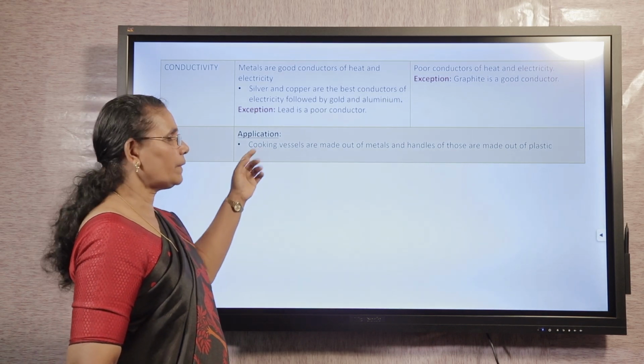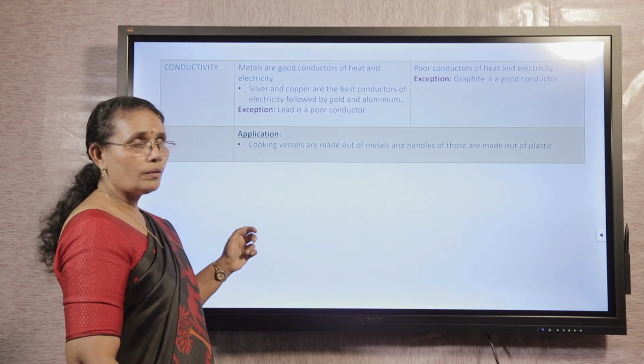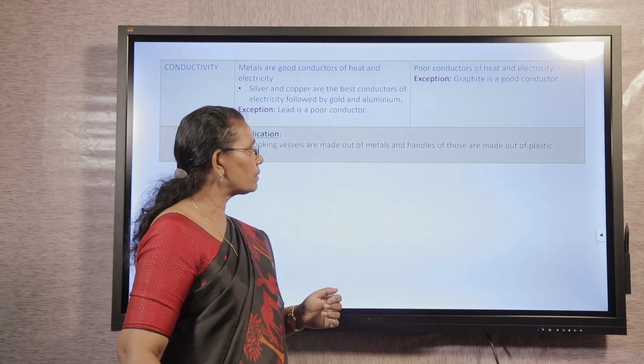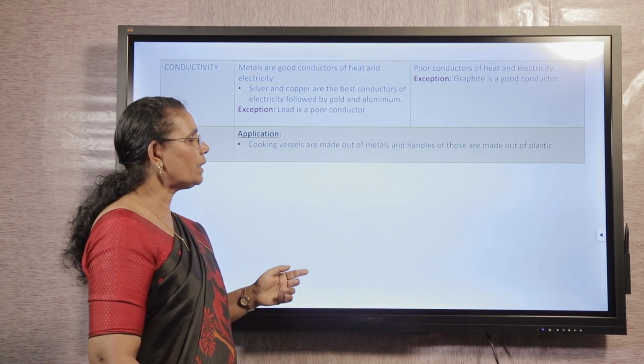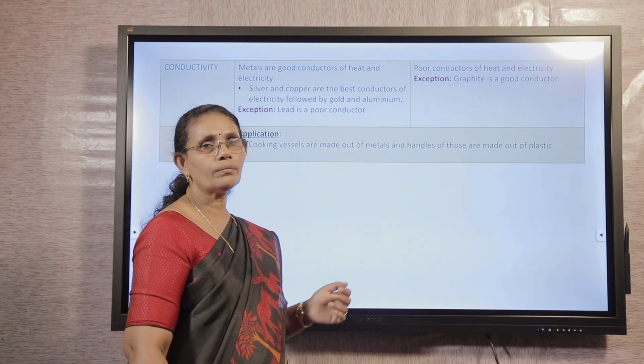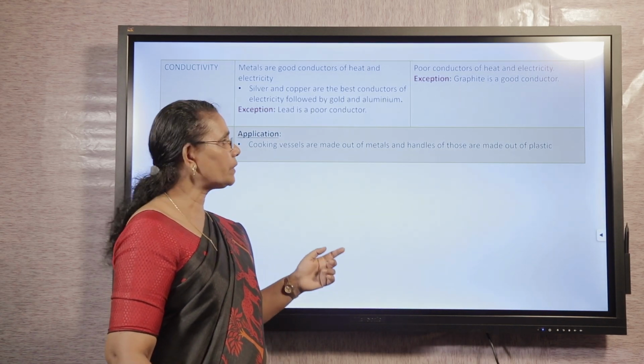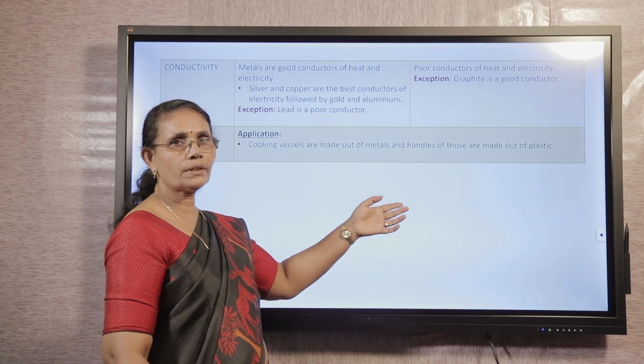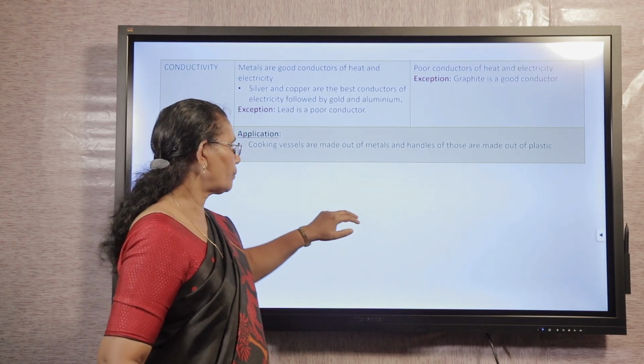Here there is an application. We know that cooking vessels are made out of metals and the handles of those are made out of plastic, because metals are good conductors and non-metals are poor conductors.